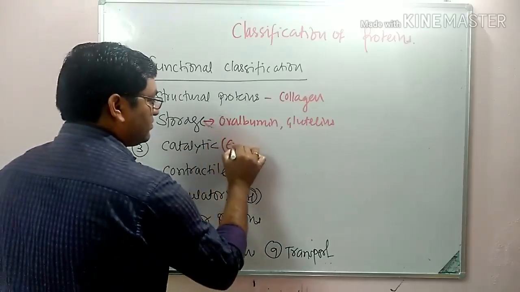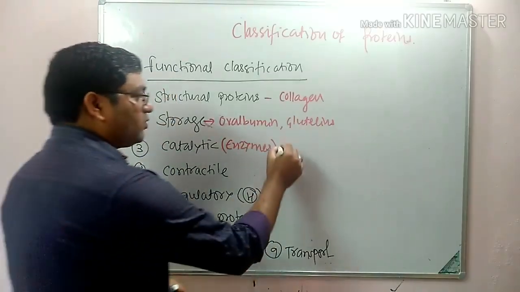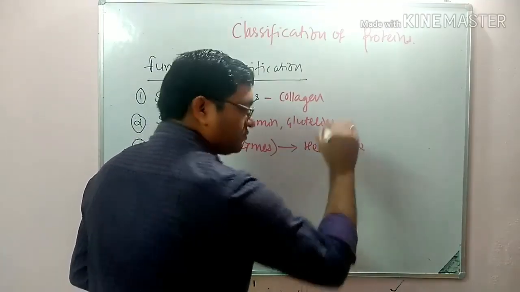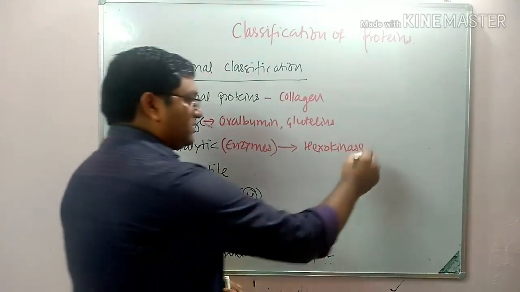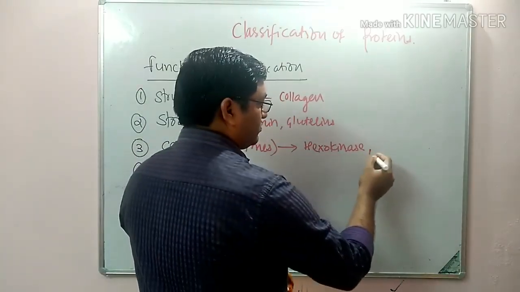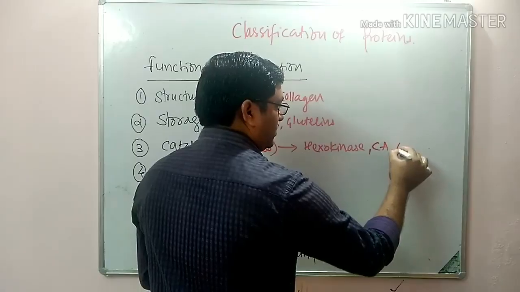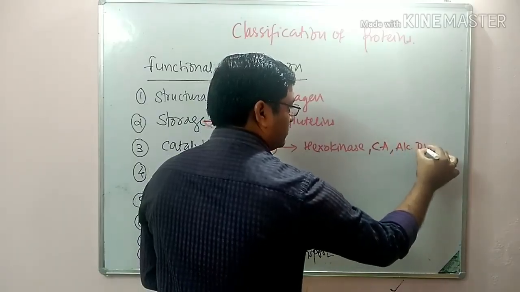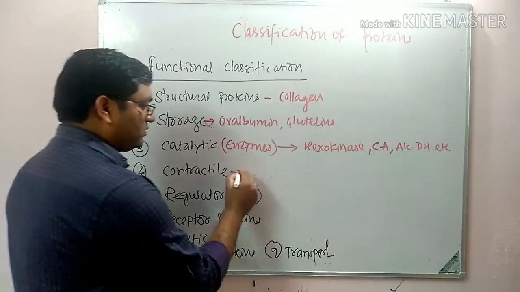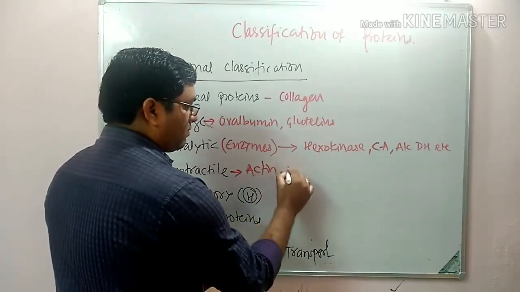Catalytic means enzymes. Write down the names of enzymes. Examples: hexokinase, glucokinase, carbonic anhydrase, alcohol dehydrogenase, etc. Then contractile proteins. They are responsible for muscle contraction. Actin, myosin.